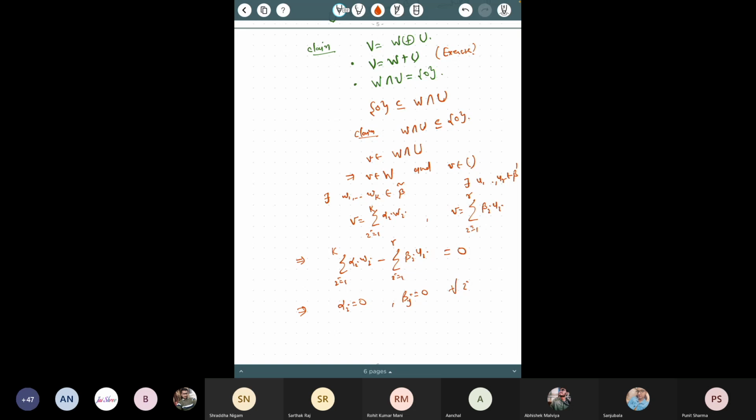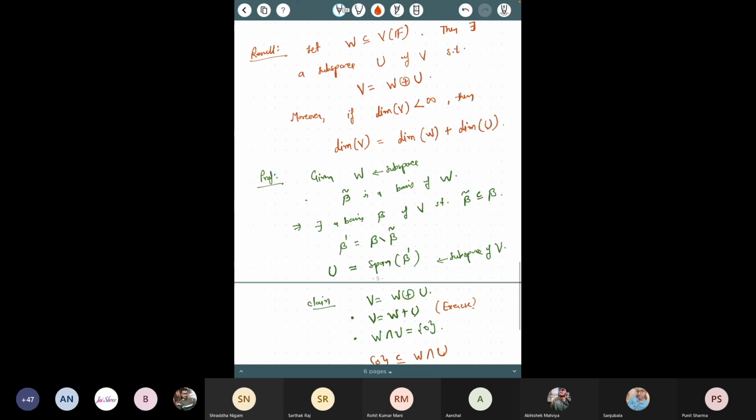So let's say beta j is 0, for i equal to 1 to k and j equal to 1 to R. Now this implies again that V is 0, and therefore W intersection U is just 0, and you are done. So you are done up to this. So you can say that V can be written as a direct sum of W and U. Now, if V is of finite dimension, then this is also very straightforward, right?